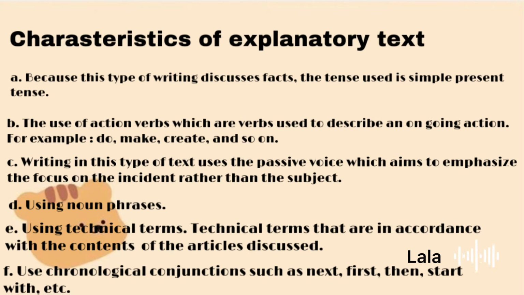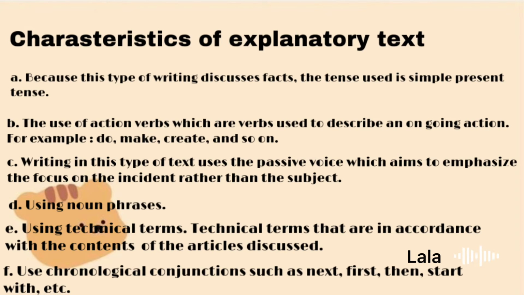Characteristics of explanation text. Because this type of reading discusses facts, the tense used is the simple present tense. The use of action verbs, which are verbs used to describe an action that is taking place, for example do, make, create, and so on.